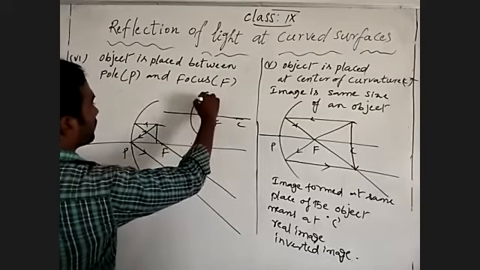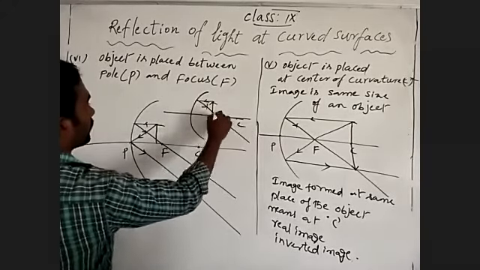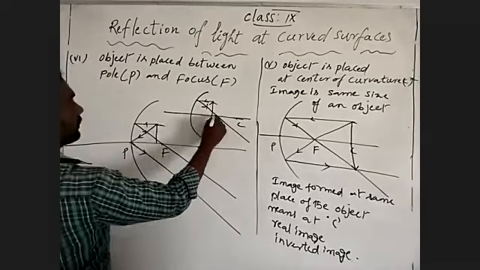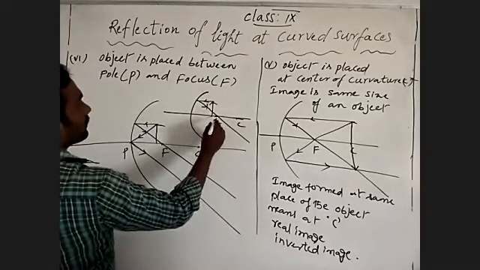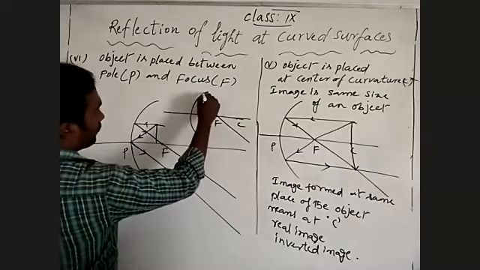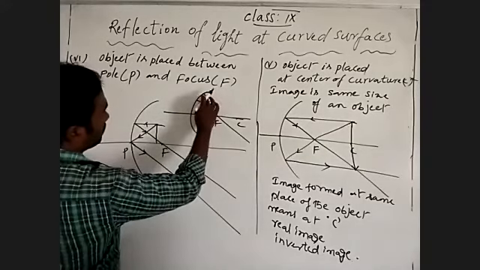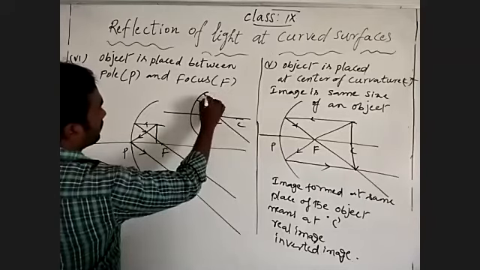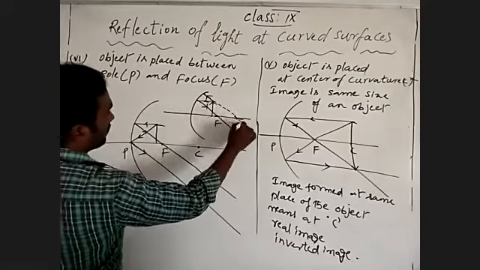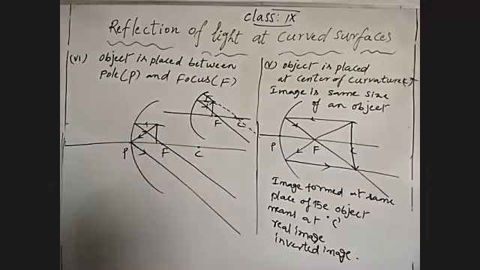One is parallel, it takes reflection through focus. And one more, from top of an object, which is moving through the center of curvature. They never intersect anywhere.